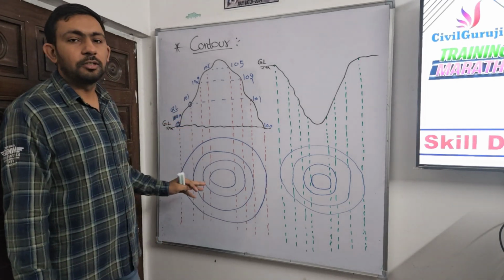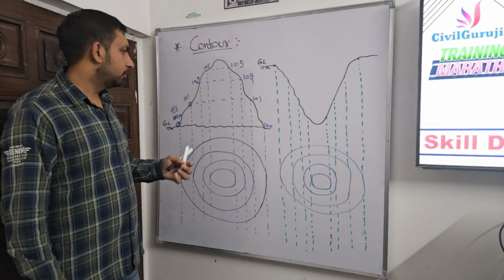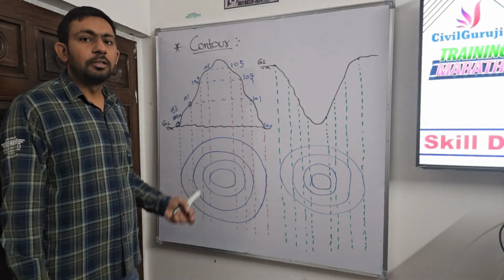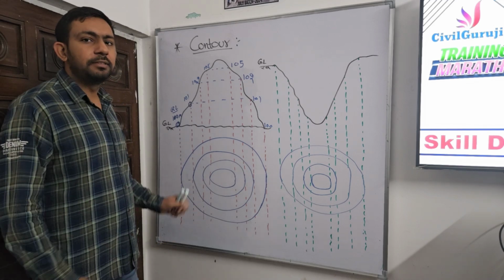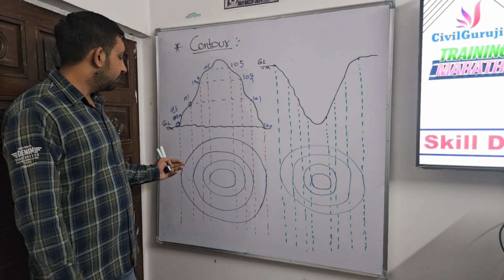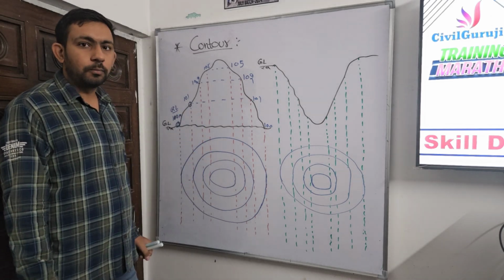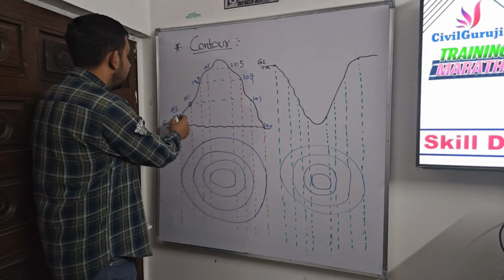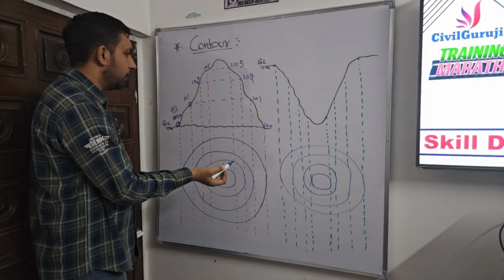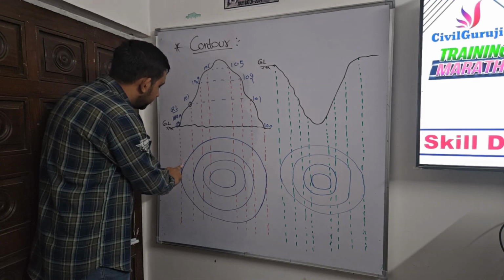Then we have to make its contour. Basically, we draw contours on pen and paper, or on Excel sheets or in AutoCAD, where we can see only in 2D. So contour is a line which joins the points of same elevation and which is drawn in a 2D form. If we roam around the hill or mountain, we see that the points of same elevation must be looking like this.